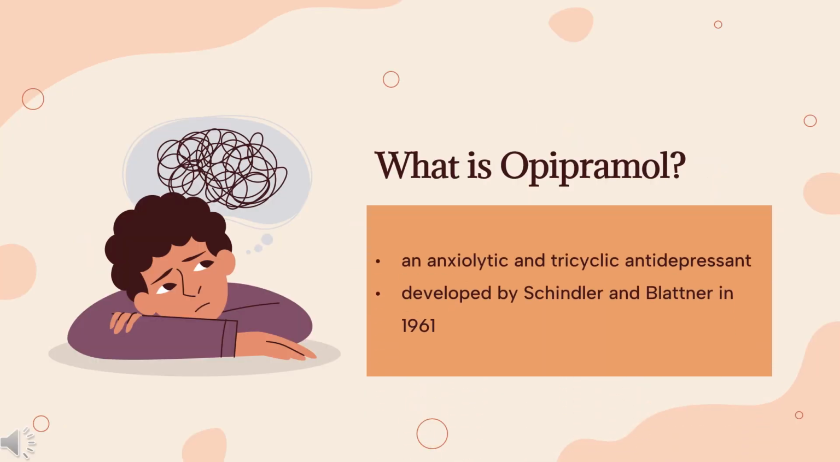What is Opipramol? Opipramol, sold under the brand name Insidon among others, is an anxiolytic and tricyclic antidepressant that is used throughout Europe. It was developed by Schindler and Blattner in 1961.